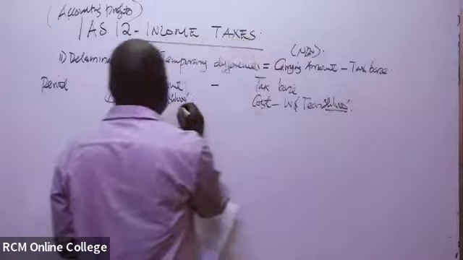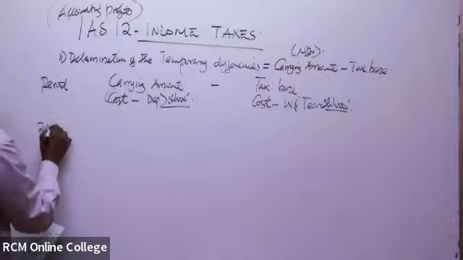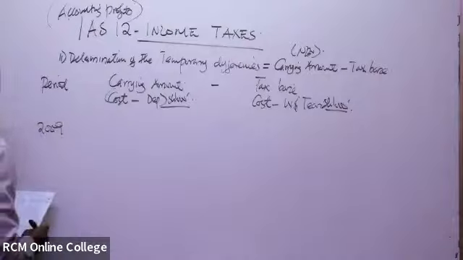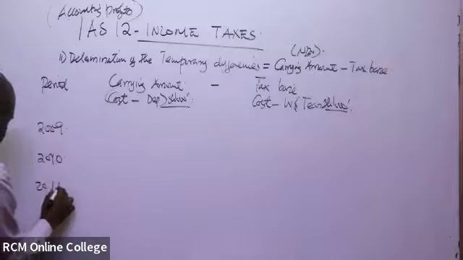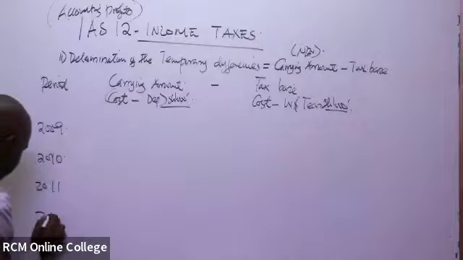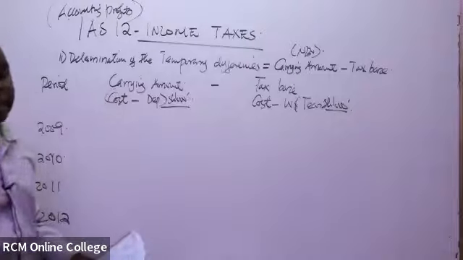So we have, in this case, 4 years: 2009, 2010, 2011, and 2012. The cost of the asset is 4 million.